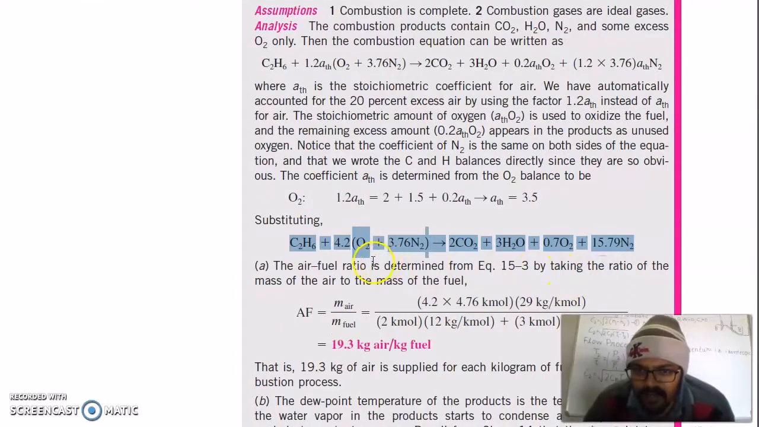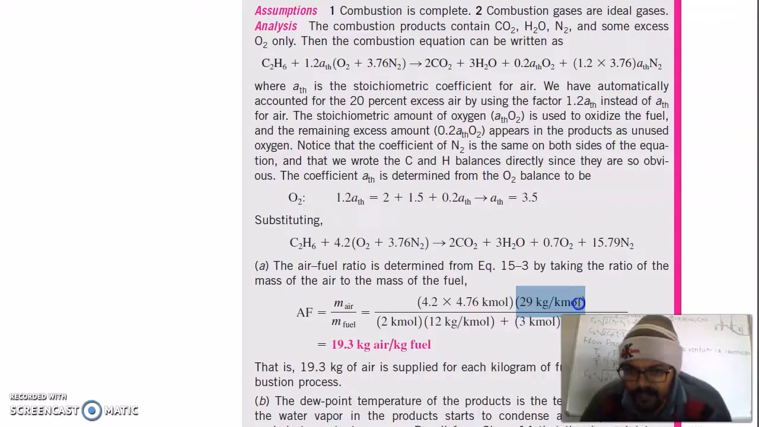Now what is the air-fuel ratio? That is the mass of air divided by the mass of fuel. Now the mass of air is 4.2 into the total kilomoles, that is 3.76 plus 1, that is 4.76, and we know the air, oxygen and nitrogen combination, contains an average of 29 kilograms per kilomole.